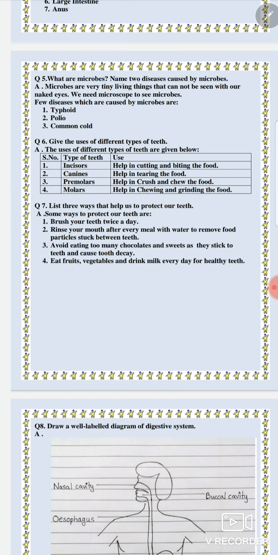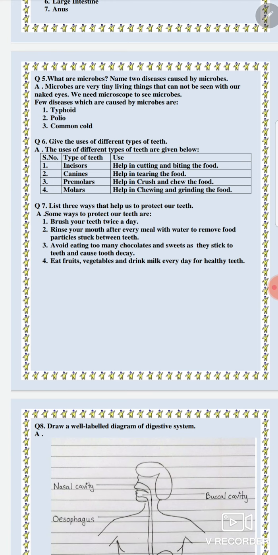Second part of this question is, name the diseases which are caused by microbes. You can name any diseases, for example, typhoid, polio, common cold. These all are different examples, even skin infections, athlete's foot. These all are caused by the action of microbes. Microbes, microorganisms, can be helpful also.